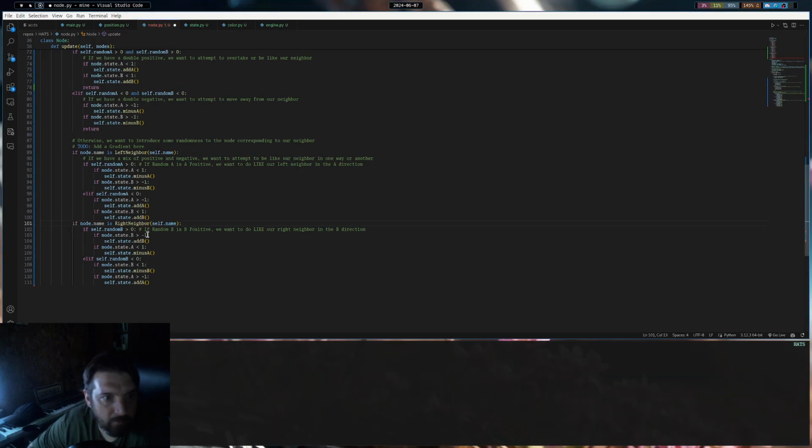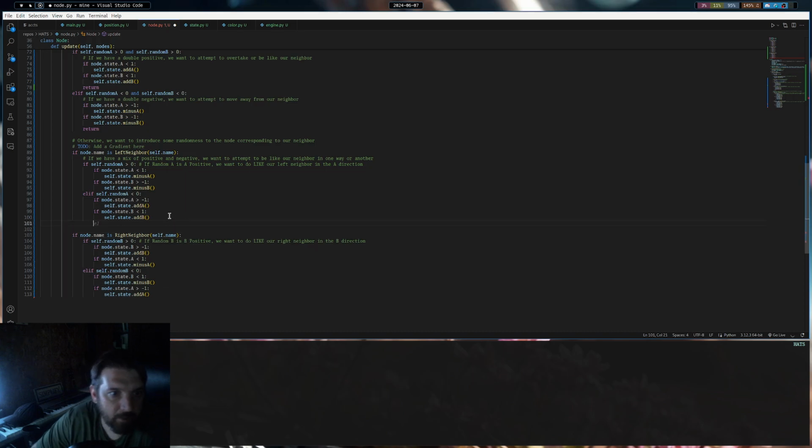We don't need, it cannot be left and right neighbor. So if we get to this point, we're just going to return, and we'll do the same thing here. So if random B is greater than 1, and random B is, let's see, how do we do this?